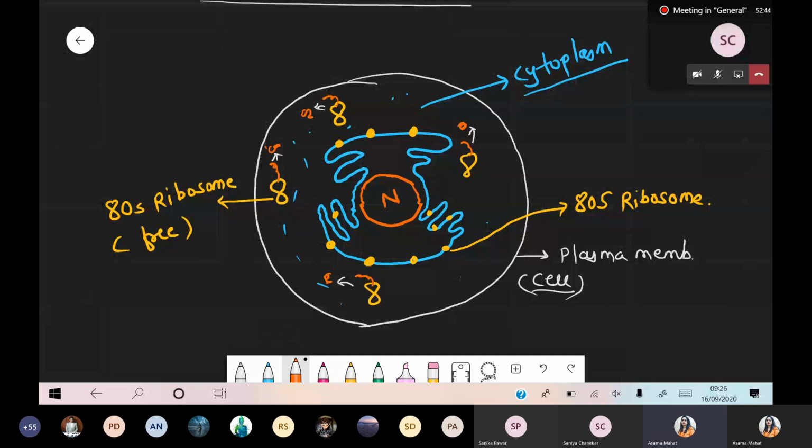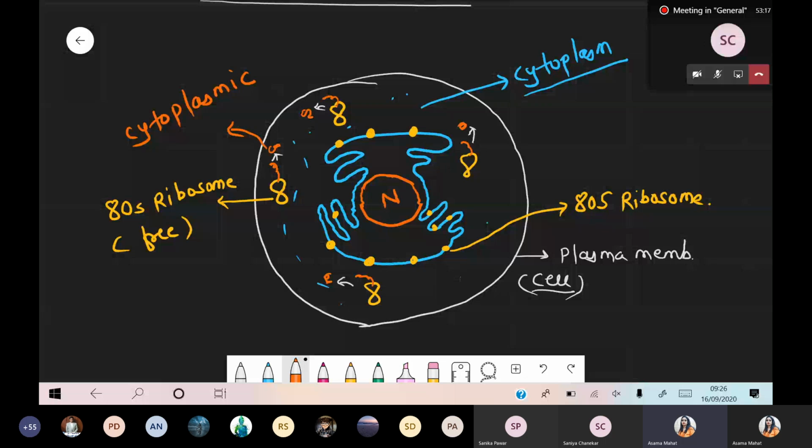Now this 80S ribosome again forms a protein, but this protein is not a secretory protein because it is not secreted from the rough endoplasmic reticulum. It is synthesized by a ribosome that is present in the free cytoplasm, not associated with any organelle. Such a protein is called a cytoplasmic protein.